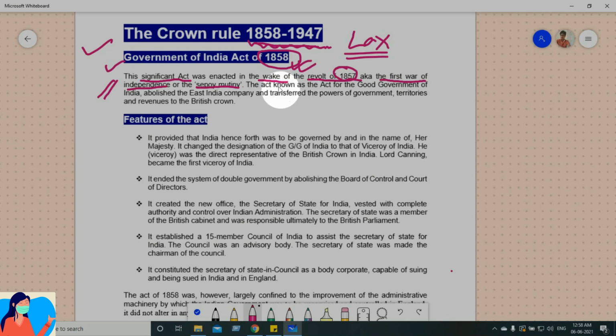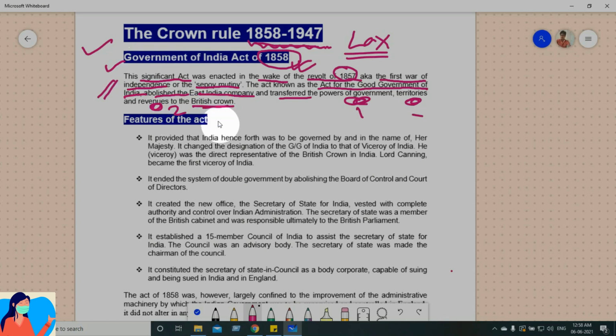The act is known as the Act for the Good Government of India. What it did was abolish the East India Company and transfer the powers of the government, territories and revenues, these three things, to the British Crown.